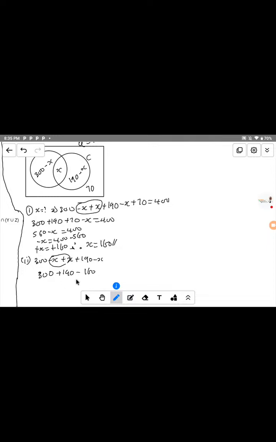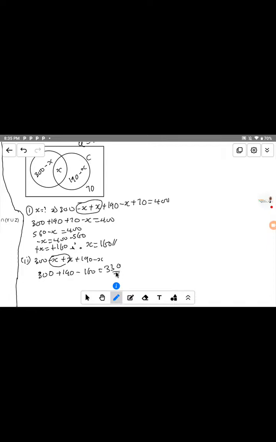Again, the next thing we have to do here is to add it up. So if you add it up, 300 plus 190 gives us 490, minus 160.